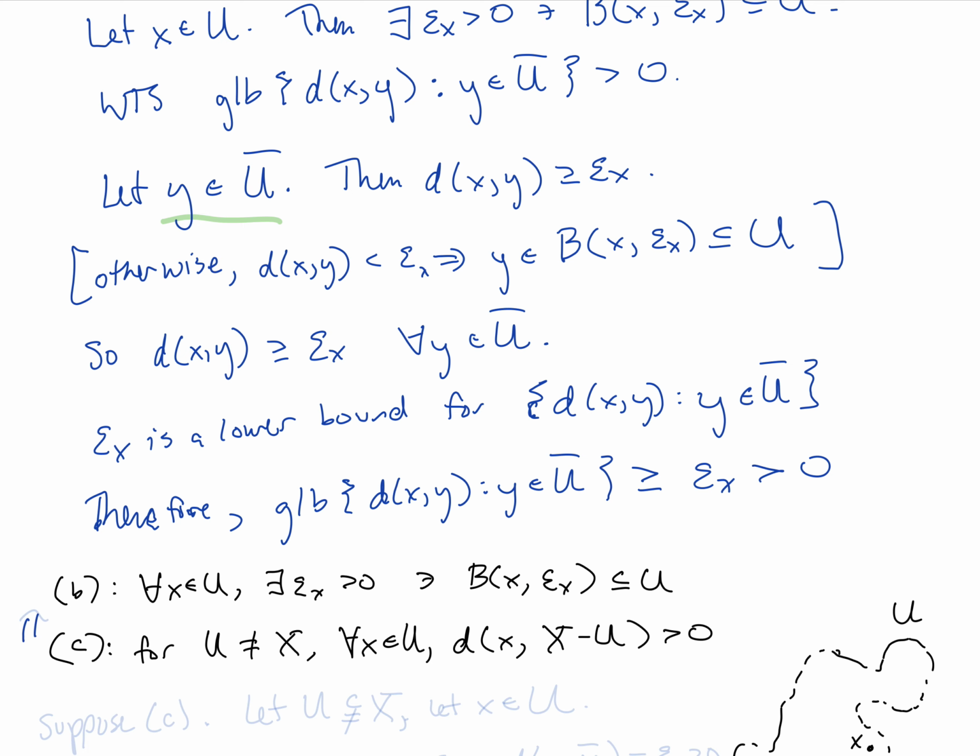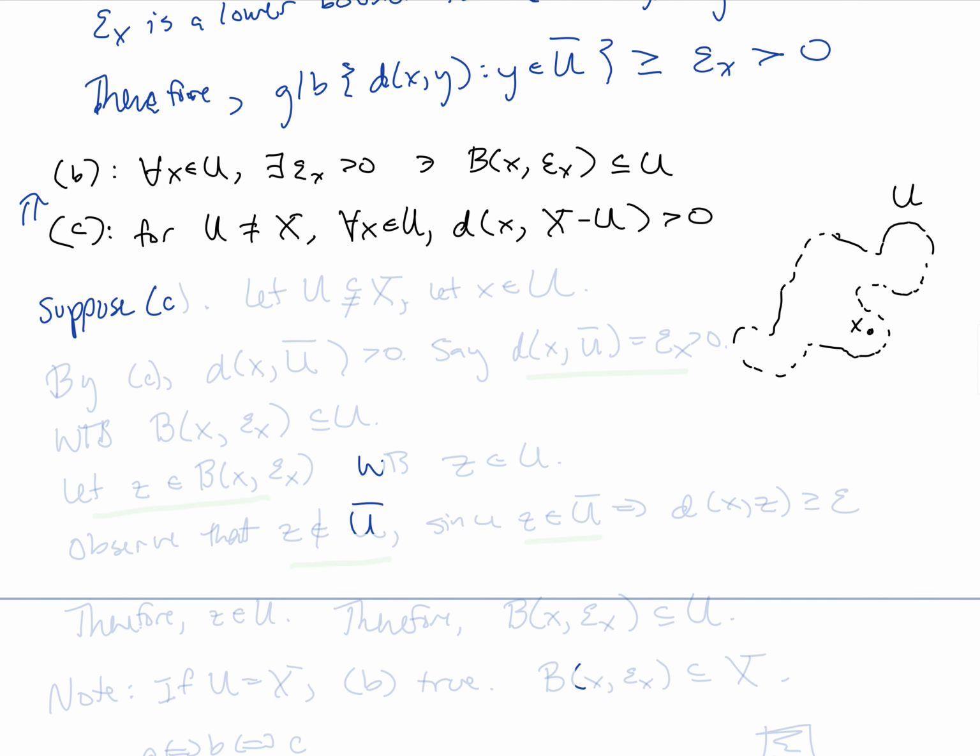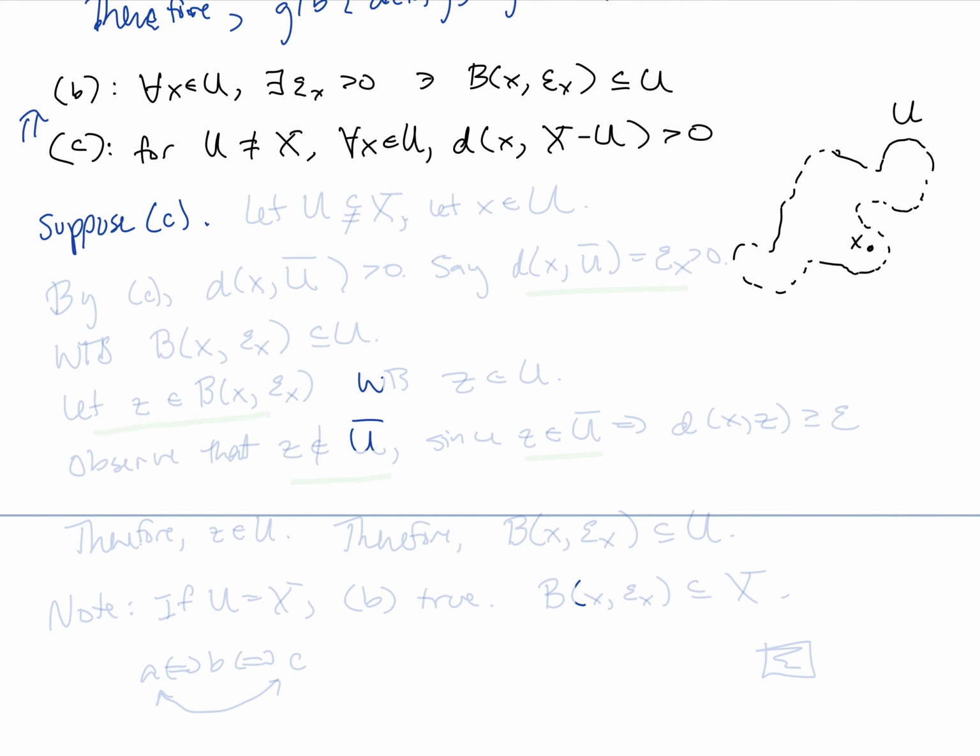Let's now prove that C implies B. So again, with a direct proof, let's suppose C is true. Let U be a particular subset of X that is not equal to the set X, and let the element X be an element of the set U.